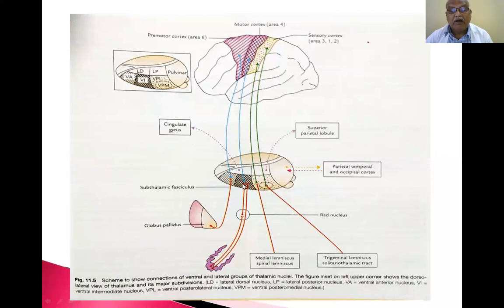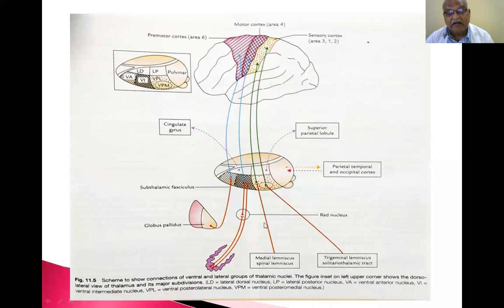Now from all the thalamic nuclei, fibers again come from the corresponding nuclei. So you have to identify which nuclei are present in this one, and from there which part of the cerebral cortex they are going into. Like that, this is the sensory area 3, 1, 2. So the trigeminal lemniscus and solitothalamic tract from the midbrain give sensory fibers to here and go to the sensory cortex 3, 1, 2.